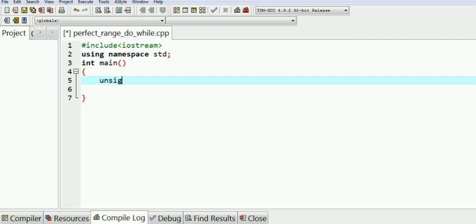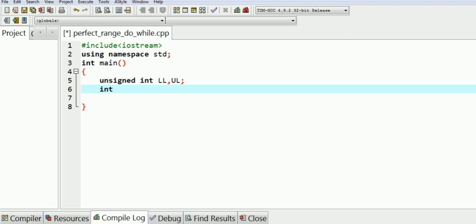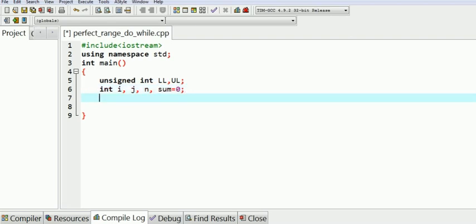Declare two variables, positive integer lower limit and upper limit, that is unsigned int lower_limit, upper_limit. Then local variable declaration: int i as a loop control variable, j as another loop control variable, n as the user defined number, and a variable sum. Read the values of lower limit and upper limit by using any suitable string message.